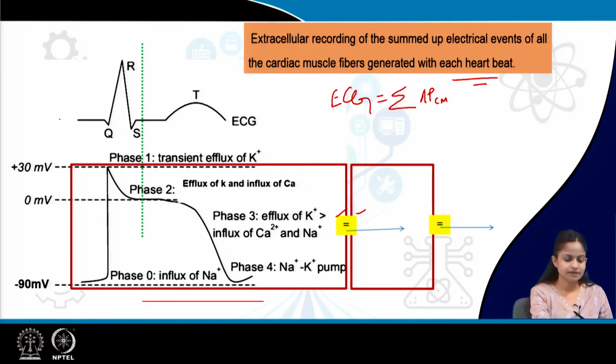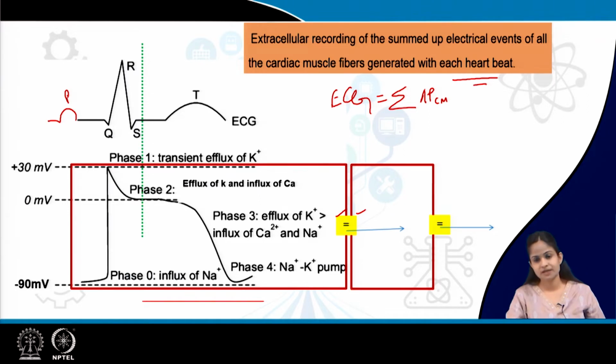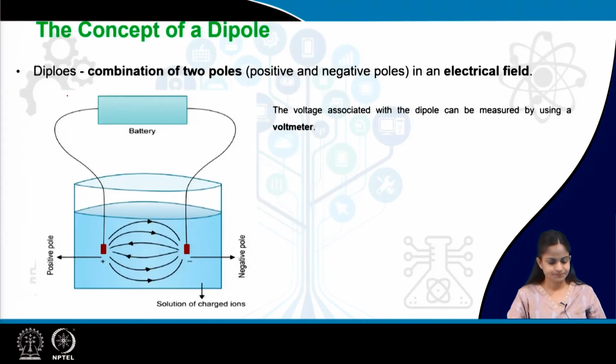Mainly we have the P wave, which is not given over here, the QRS complex and the T wave. These are the 5 basic waves of ECG. Today we will see how these 5 waves are formed, and what the physiological basis of these waves is. Now, first we should understand what we mean by a dipole.